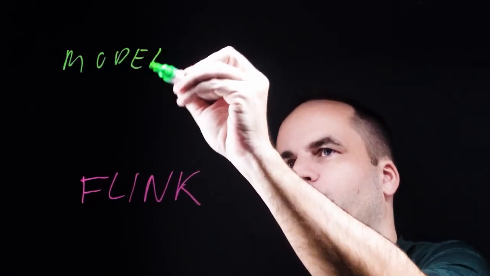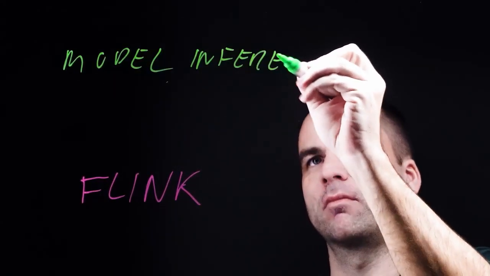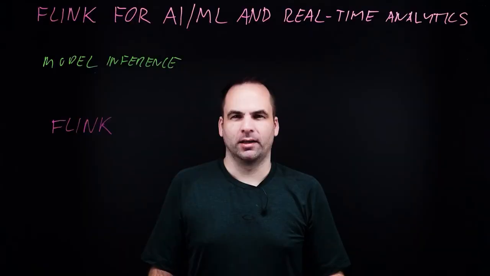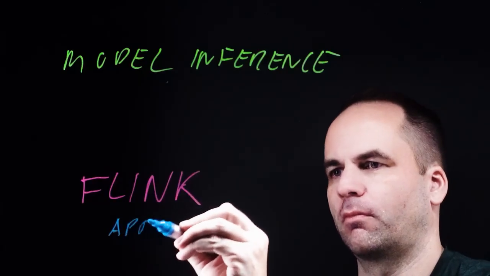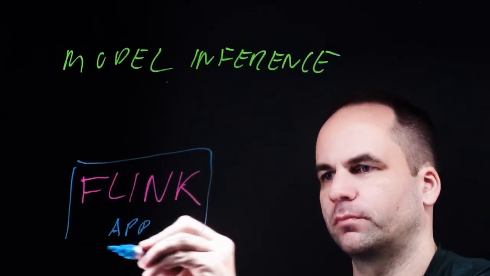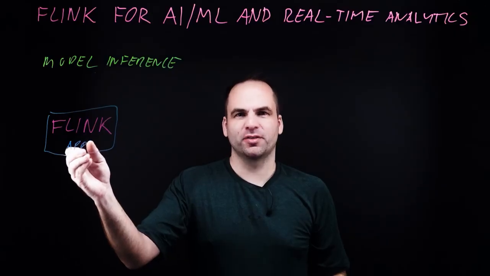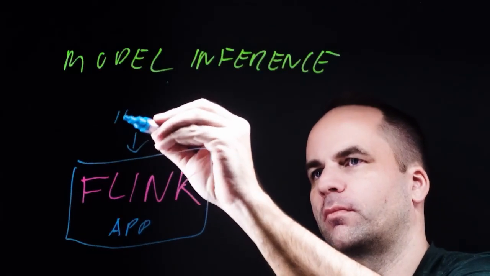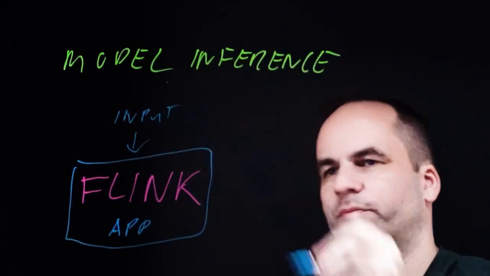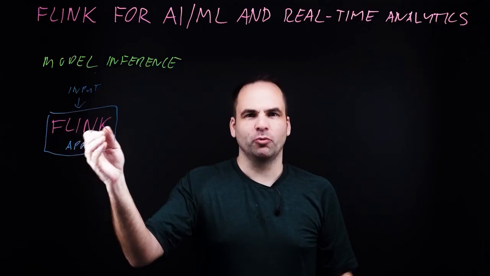Let's now dig deeper into the specific topic of model inference with Flink. Flink itself is an application as part of the data streaming platform. To use stream processing with Flink, you need data inputs from different data sources. This can be then used for any kind of integration or business logic. But in our case, we want to combine it with AI.